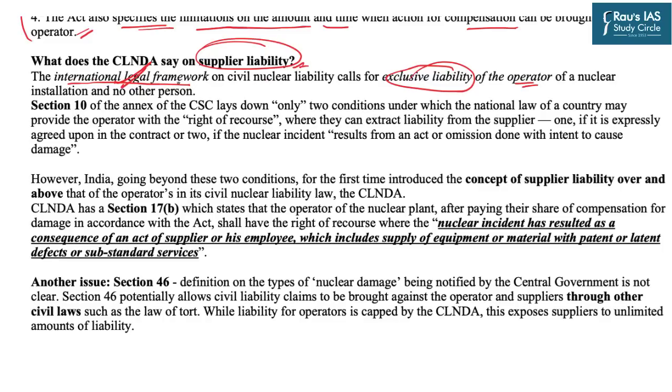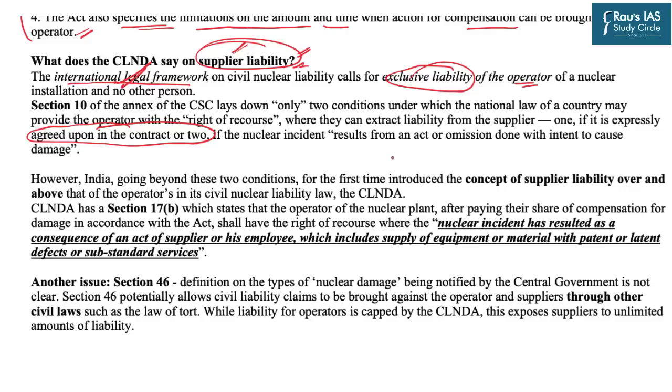The international legal framework says that the liability of the supplier can be fixed in case both the parties, that is both the countries, enter into a bilateral agreement, or if it is proven that the supplier has a malefic intention to cause damage to the importing country. So in that case also the liability can be put on the supplier.